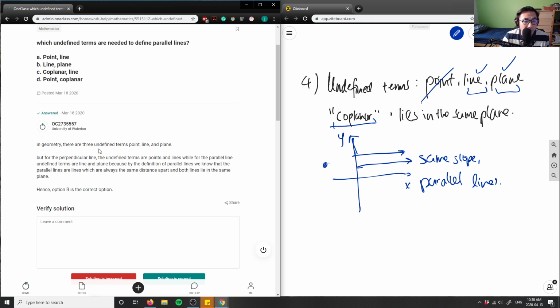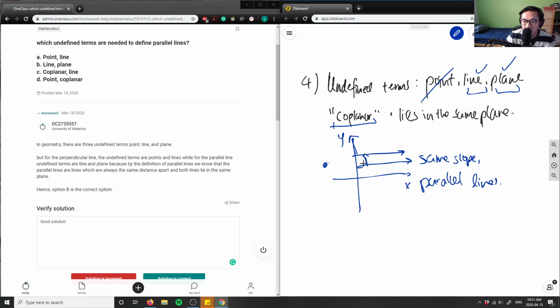So it says here in geometry there are three undefined terms. That's what I said here. But for the perpendicular line, the undefined terms are point and lines, while the parallel lines are line and plane. Because by the definition of parallel lines, we know that parallel lines are lines which are always the same distance apart, both lie in the same plane. So I don't really like this answer because it says the same distance apart. It should have said actually same slope.